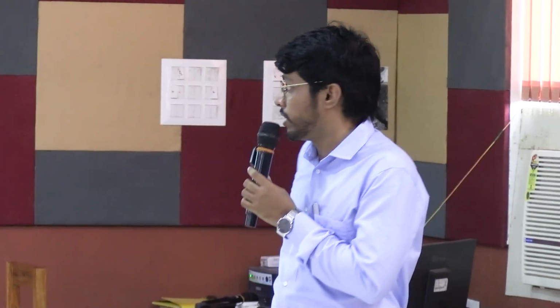For vitamin B12, the normal value of serum vitamin B12 is 200 to 800 picogram per milliliter, and when the level is less than 80 picogram per milliliter, we call it vitamin B12 deficiency.